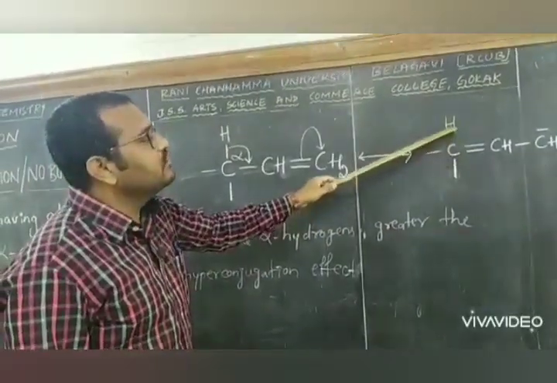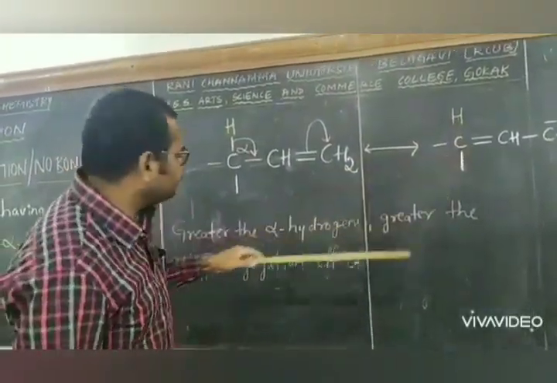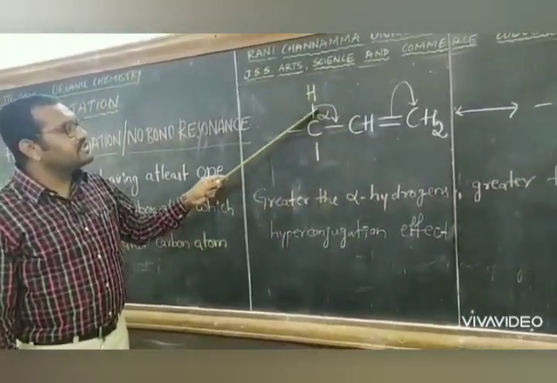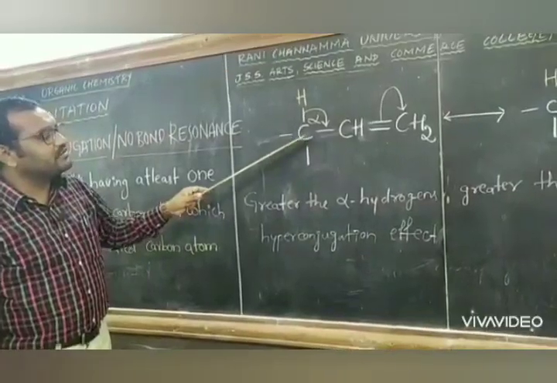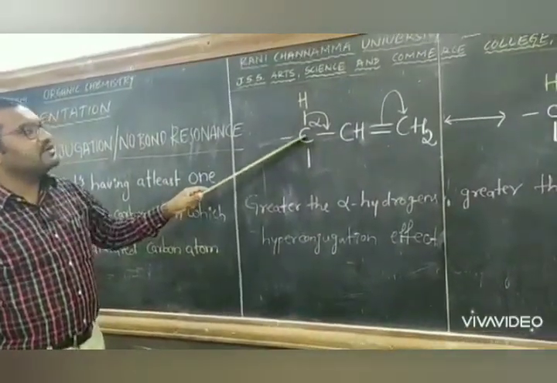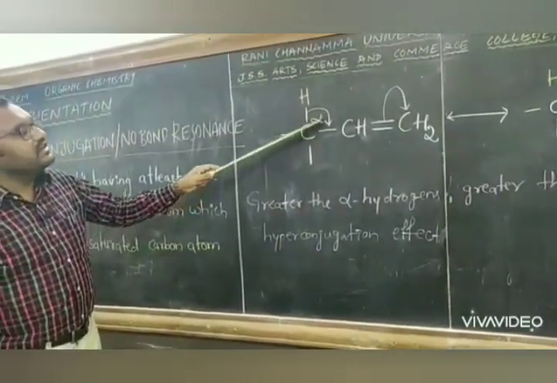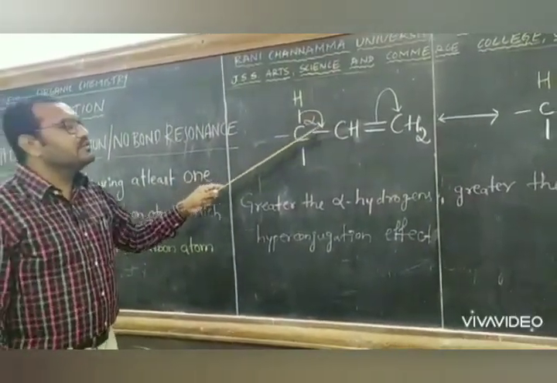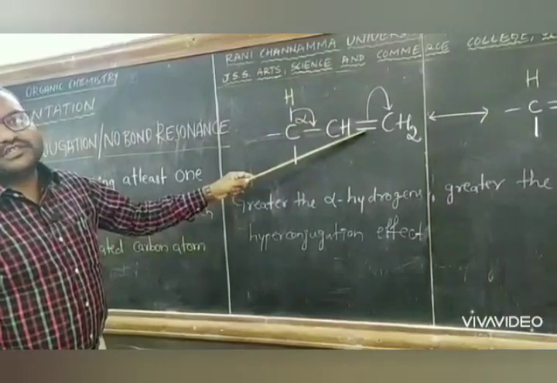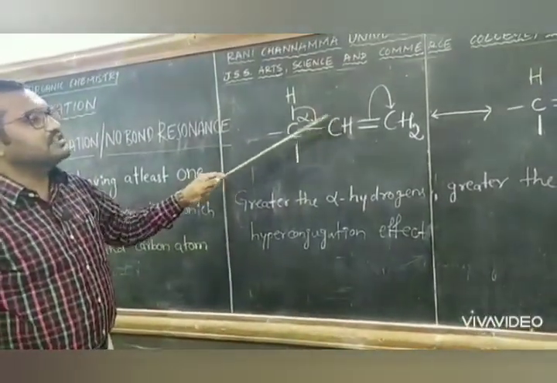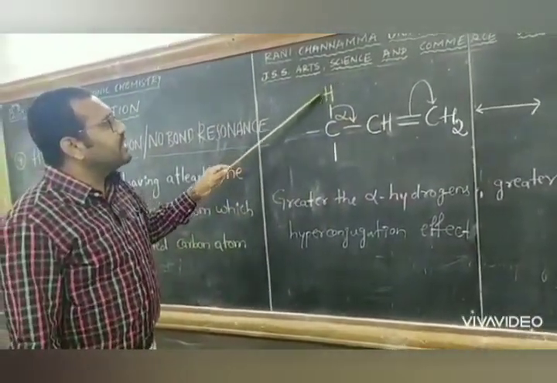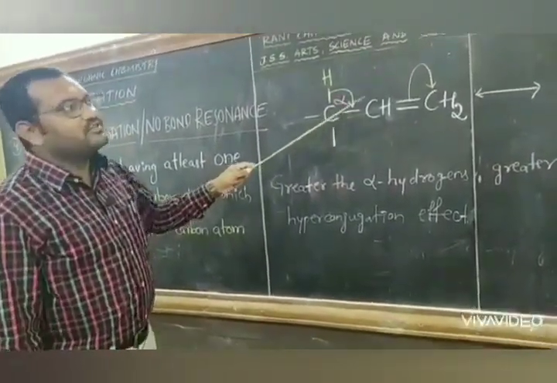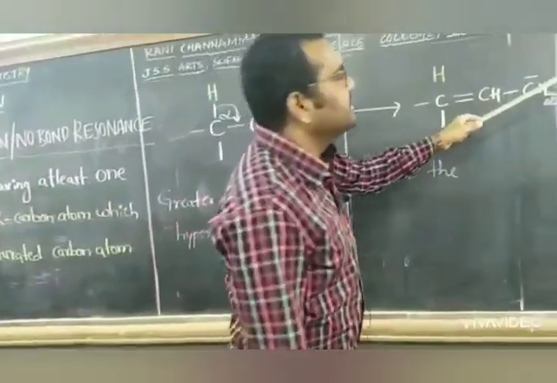The greater the number of alpha hydrogens bonded to the alpha carbon atom, the greater the hyperconjugation effect. In a tertiary alkyl group we will not observe any hyperconjugation, because to undergo hyperconjugation there should be at least one hydrogen bonded to the alpha carbon atom, which could be seen in this trend.